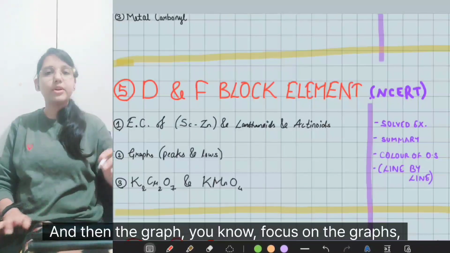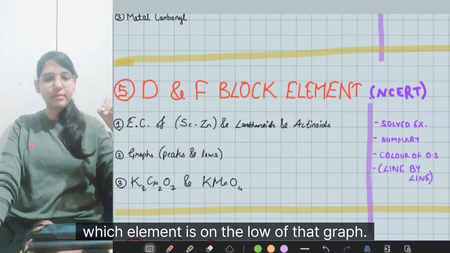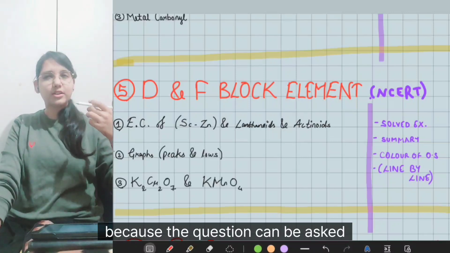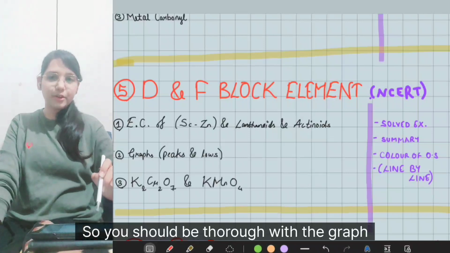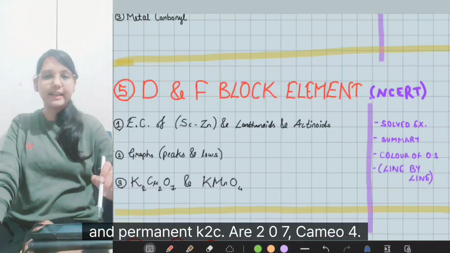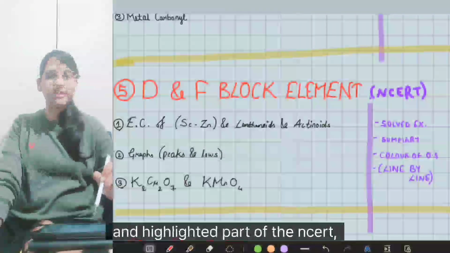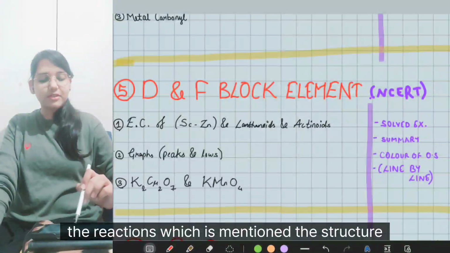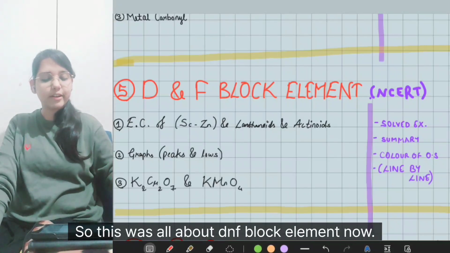And then the graphs. Focus on the graphs which are mentioned in the NCERT, like which element is at the peak and which element is at the low of that graph. You should be able to identify those elements because the question can be asked and those elements can be written in sequence in a statement. So you should be thorough with the graphs. And thirdly, everything which is written about dichromate and permanganate, K2Cr2O7 and KMnO4, is also a very important and highlighted part of the NCERT. You should do it very properly: the reactions which are mentioned, and the structure and color of these compounds. Make sure you don't skip this part, okay? So this was all about D and F block elements.